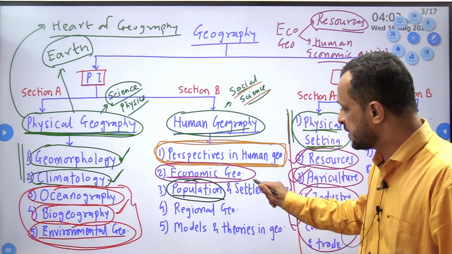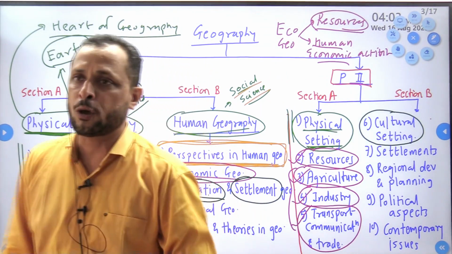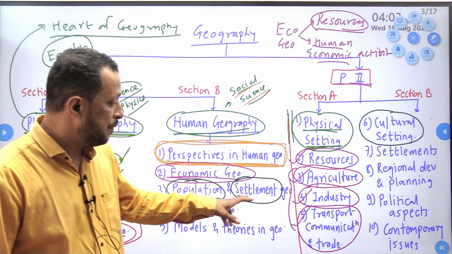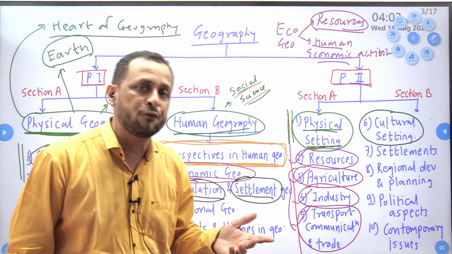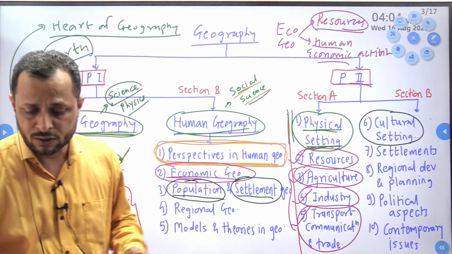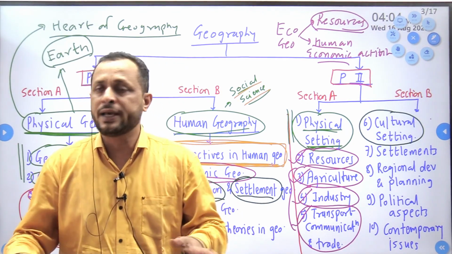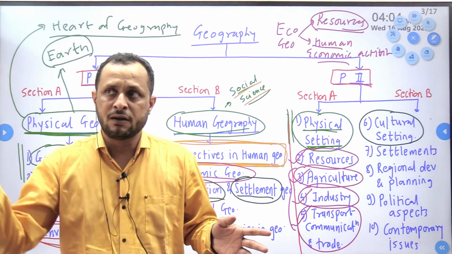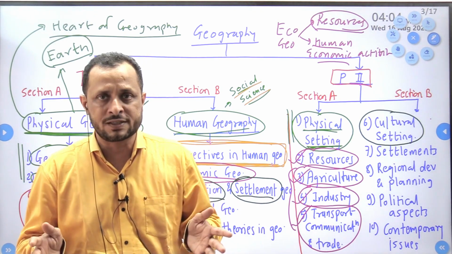Then the next one is settlement geography, human settlements, a very short and sweet topic, but they have mentioned various theories in this topic, so we need to study it carefully. Settlement means what? Human settlement, where human beings settle permanently. Pune is an urban settlement. A small village is a rural settlement. So urban settlements, rural settlements.